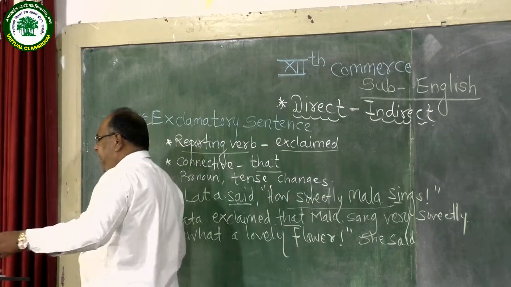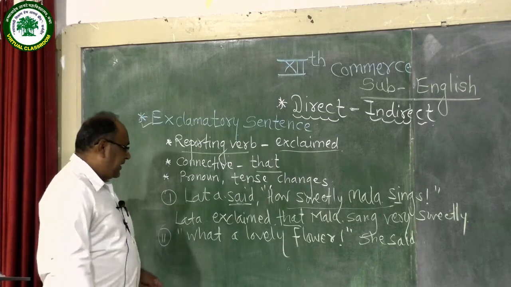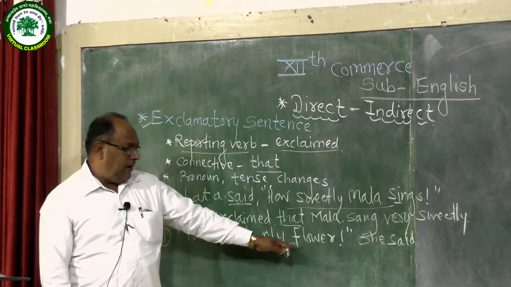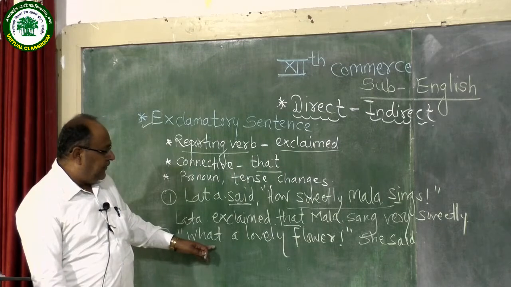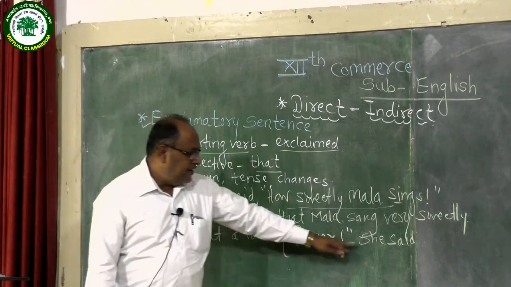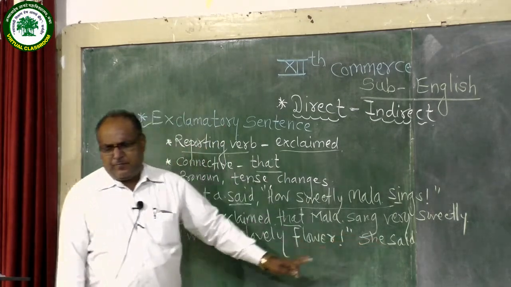Now see, this is the second sentence. In this sentence, the exclamatory part is at the initial stage and then the subject and reporting verb are given.